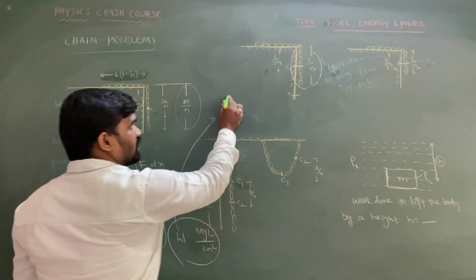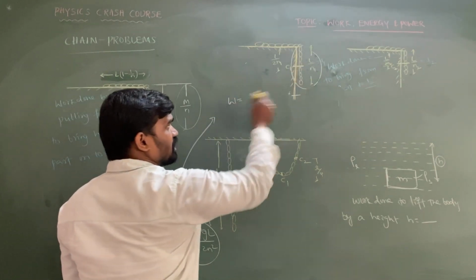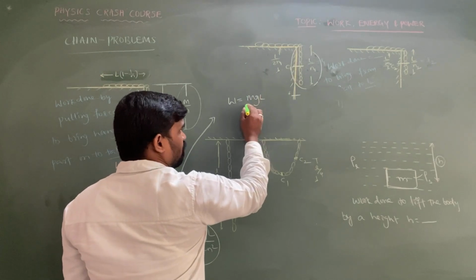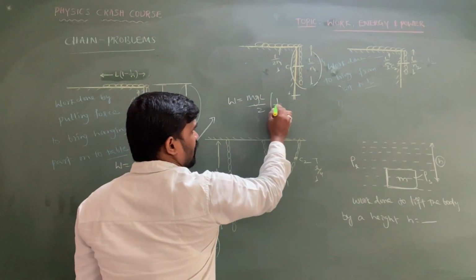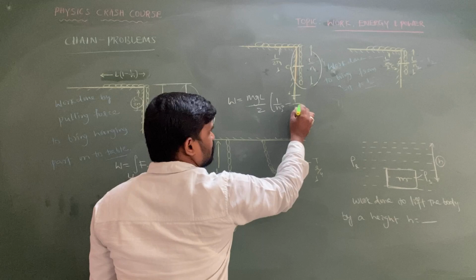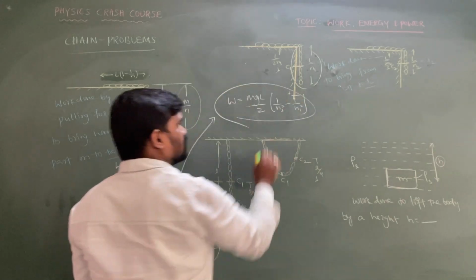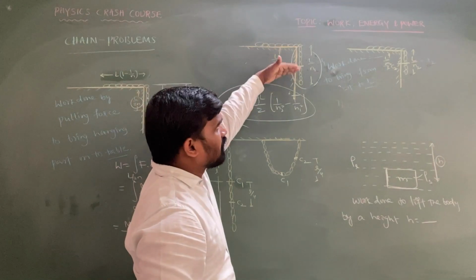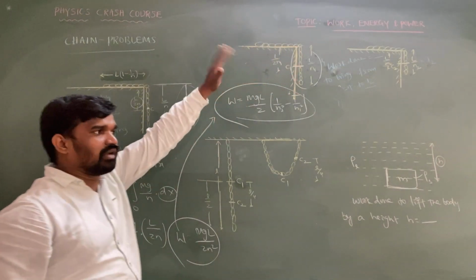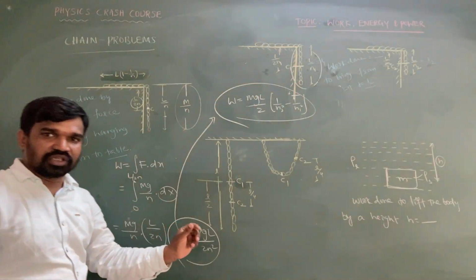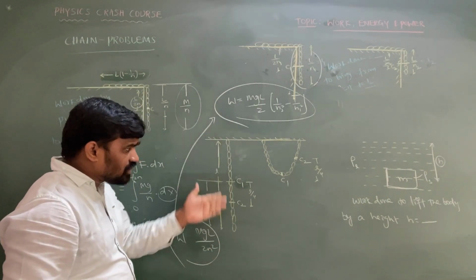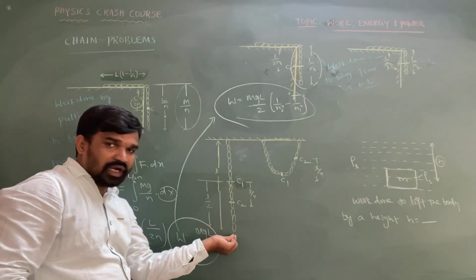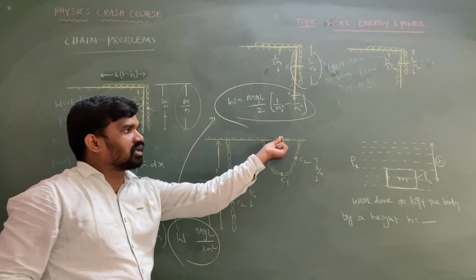So now the work done to make this displacement is simply mgL by 2 of (1 by n2 squared minus 1 by n1 squared). So this is the work done that we are doing in order to pull the chain from L by n1 part to L by n2 part. So next, if you look at this point, L length of chain is hanging vertically, so that the lower end of the chain is taken up to the ceiling.